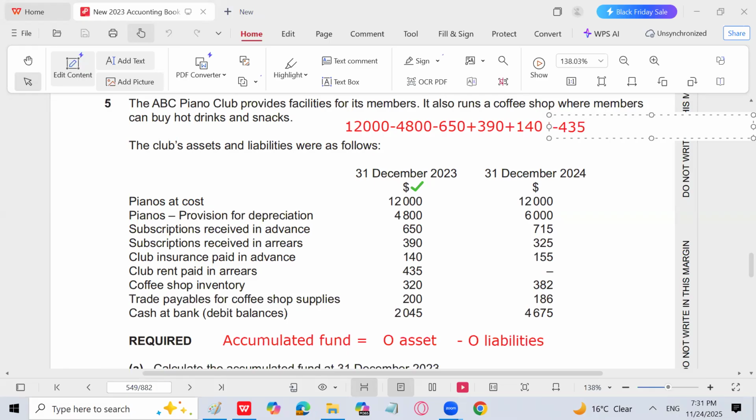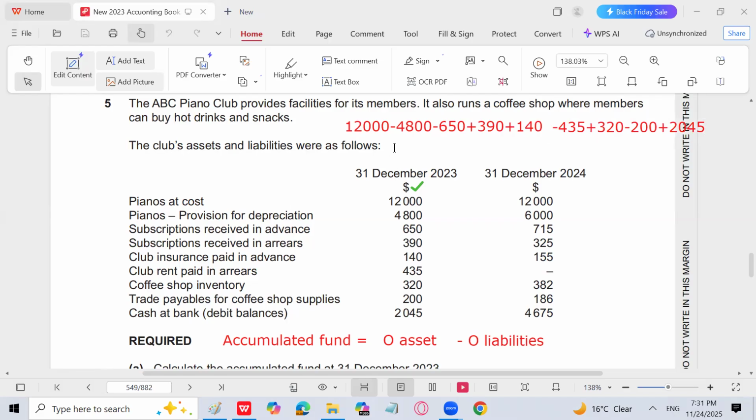Coffee shop inventory is an asset, plus 320. Trade payables for coffee shop supplies, minus 200. And cash at bank, the positive figure, 2,045.